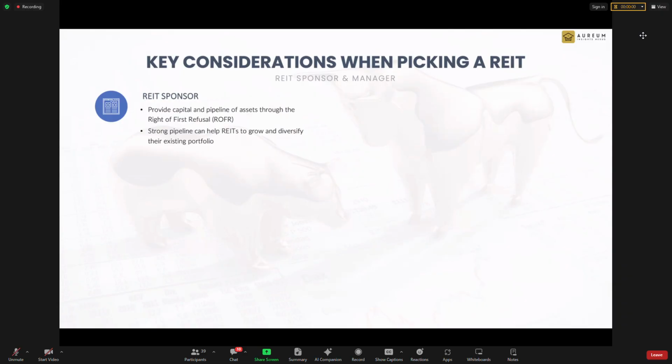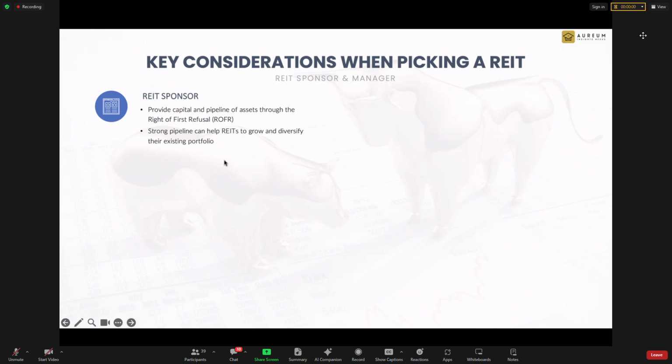They just come here to Singapore to get rid of their property so they can cash out their money, then just say bye-bye to Singapore investors. Thank you so much for giving me the money. So we have seen that before in the Singapore context. So you want to look for a sponsor that really comes in and genuinely wants to grow the REIT and benefit the unit holders.